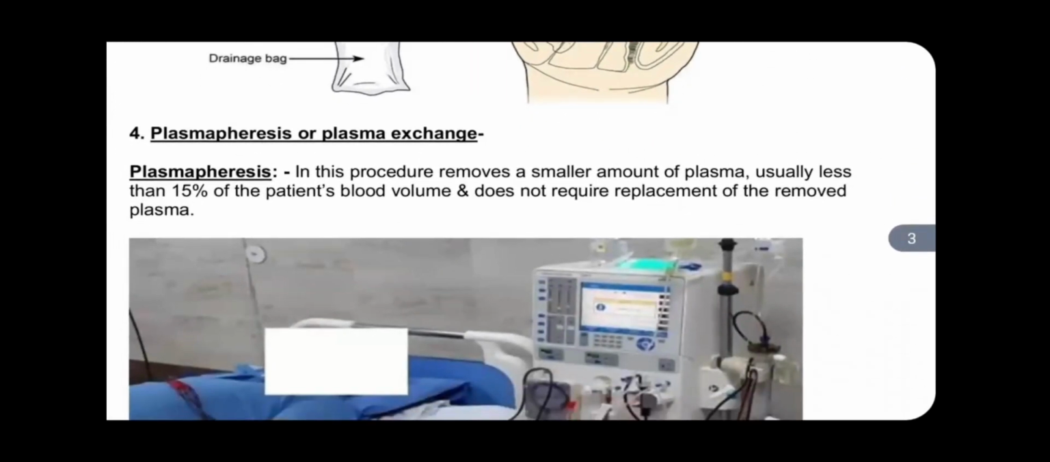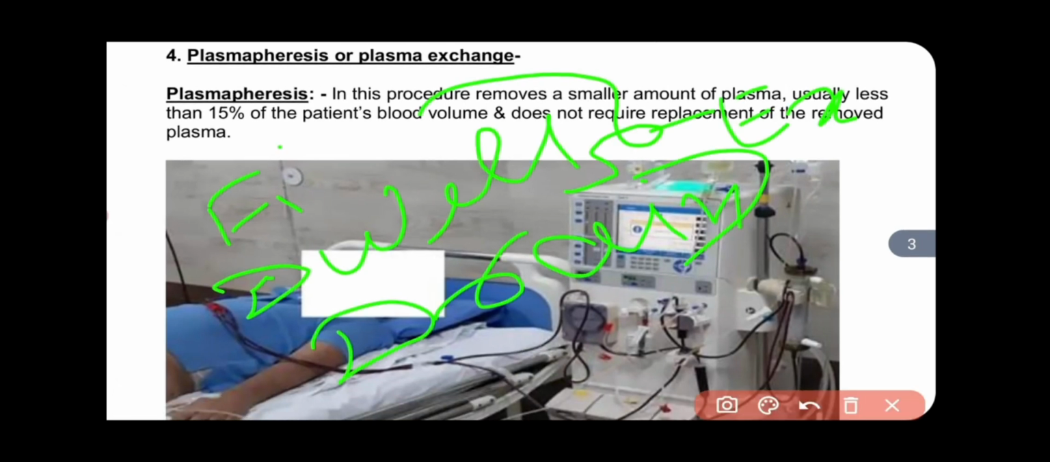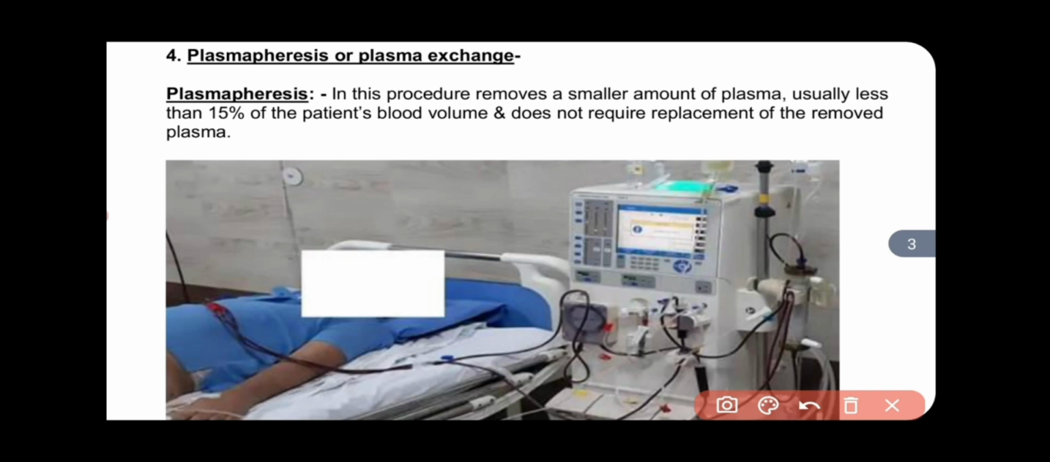Now come to plasmapheresis. What is plasmapheresis? It is divided into two parts depending upon how much plasma we remove from the patient's body. The first part is simple plasmapheresis, the procedure where we remove a small amount of plasma, less than 50% of the patient's blood volume.